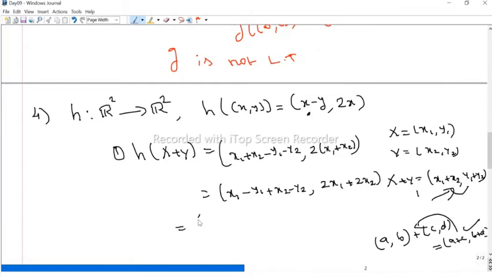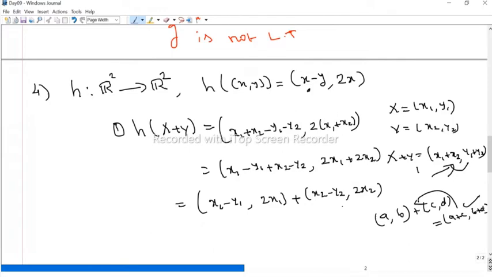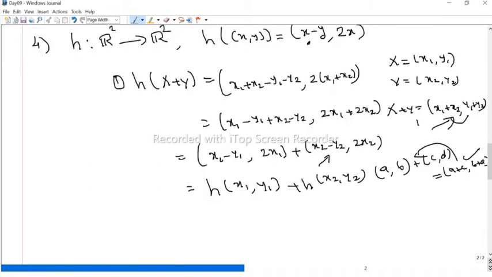Similarly here we can write this as x1 minus y1 comma 2x1 plus x2 minus y2 comma 2x2, because if you add term by term, we get the previous expression. So by the definition, this is h of x1 comma y1, and this is h of x2 comma y2, because the first position is subtraction and the second position is multiplication by 2.